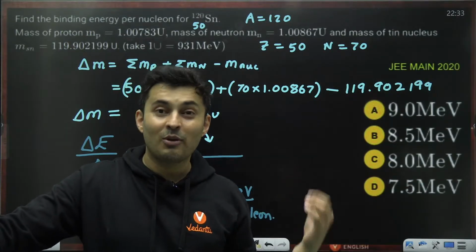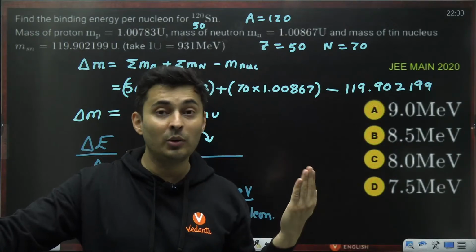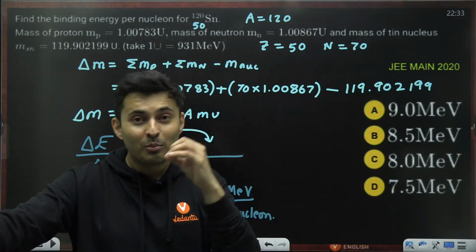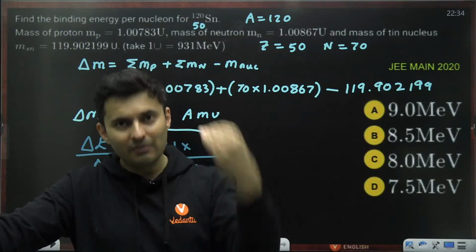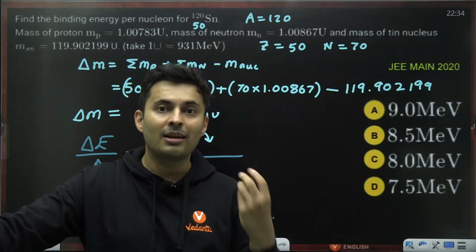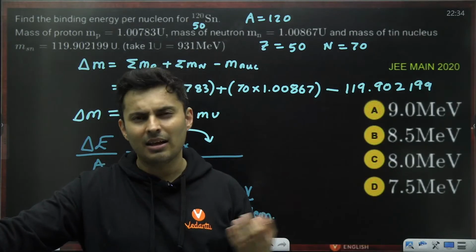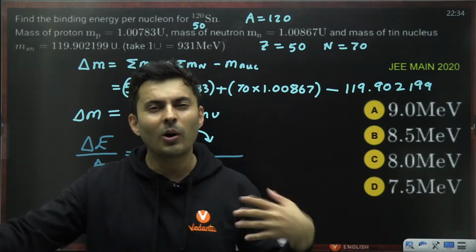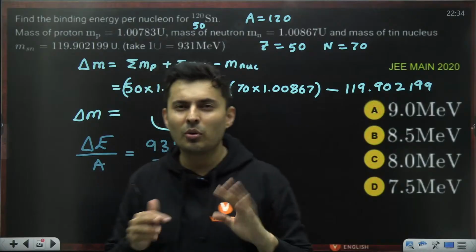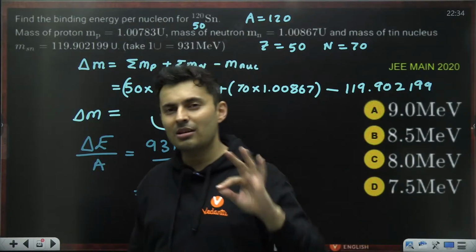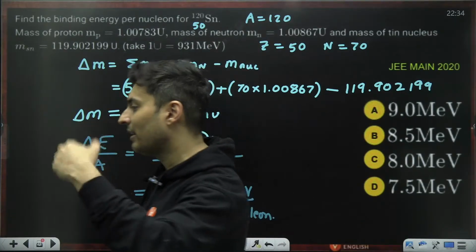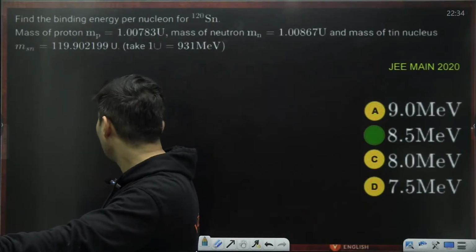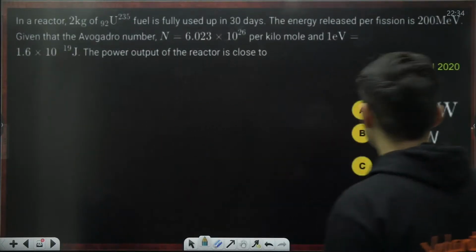Just like from atom, in 8th standard, you went to nucleus and electrons, and then in nucleus, you understood there are protons and neutrons. So even more inside, there are more particles which are formed, and they are neutrinos, antineutrinos, quarks. All these things are there. Fancy names. You don't have to remember the properties. Just know that there are some more particles way beyond what you have studied till now.